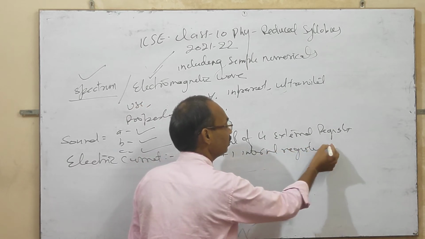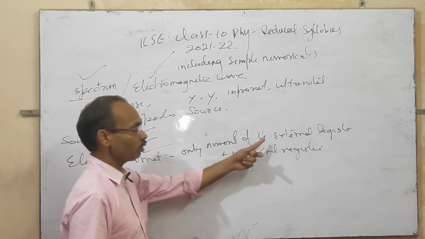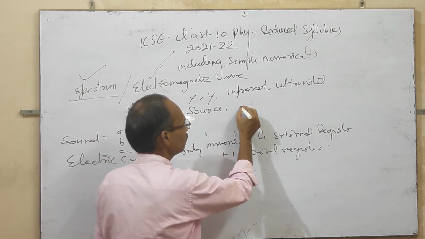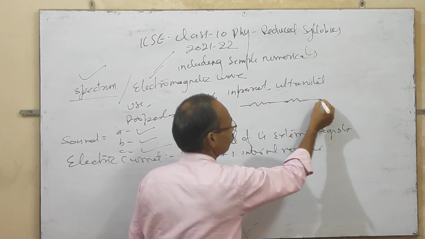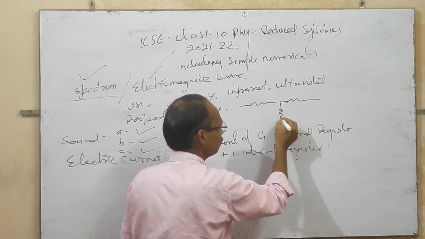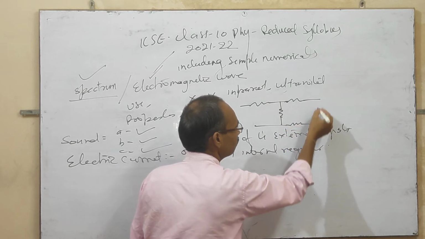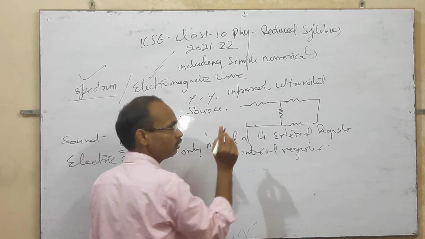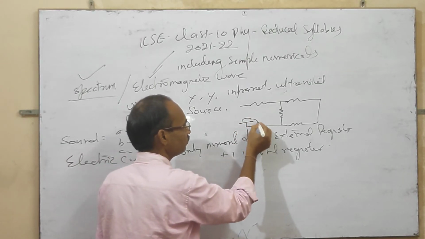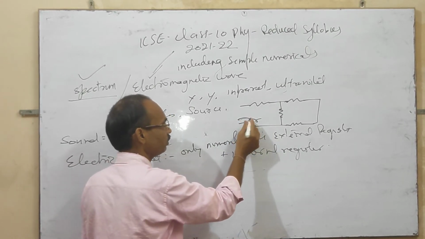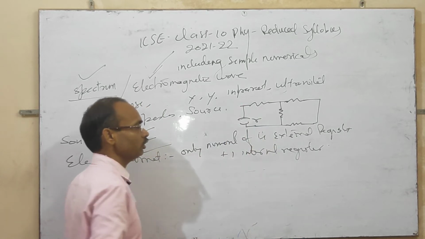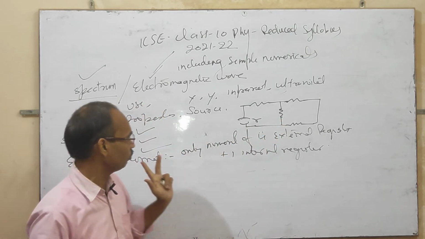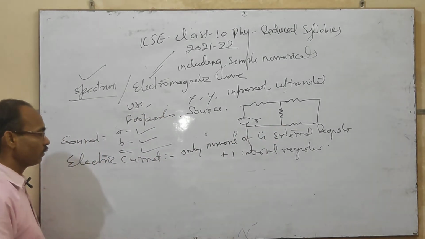This type of numerical is included. Maximum 4, not more than 4. Suppose this is resistance 1, 2 resistance, 3 resistance and 4 resistance. 4 resistance is maximum and 1 resistor is the internal resistance. This type of question is included, not more than 4.